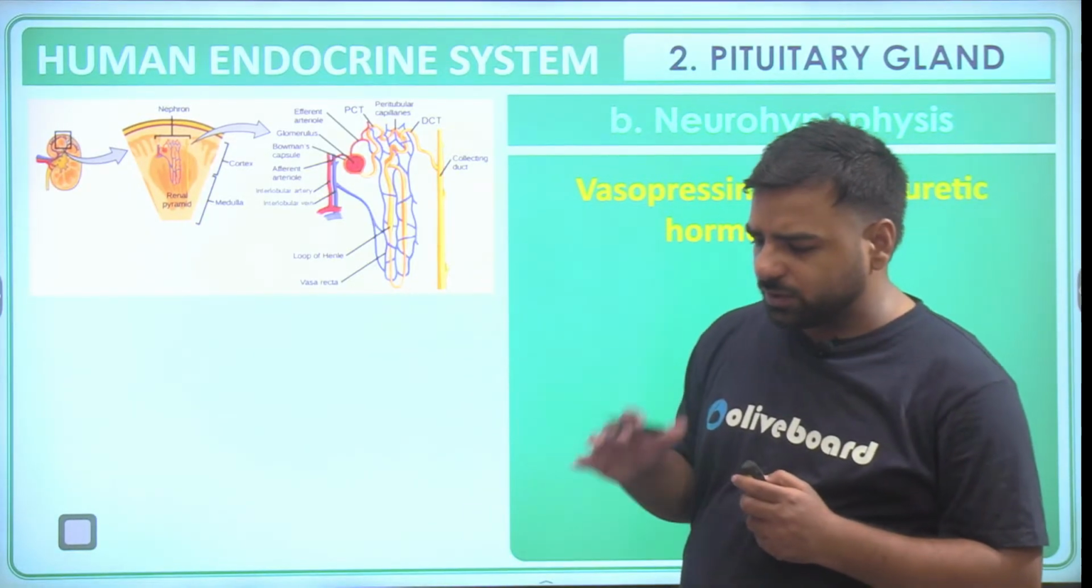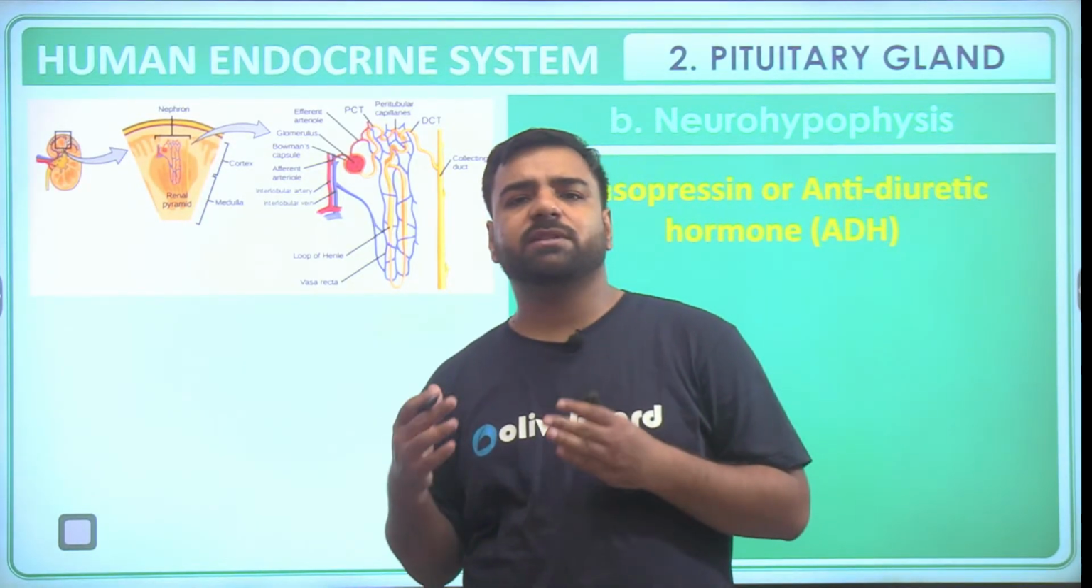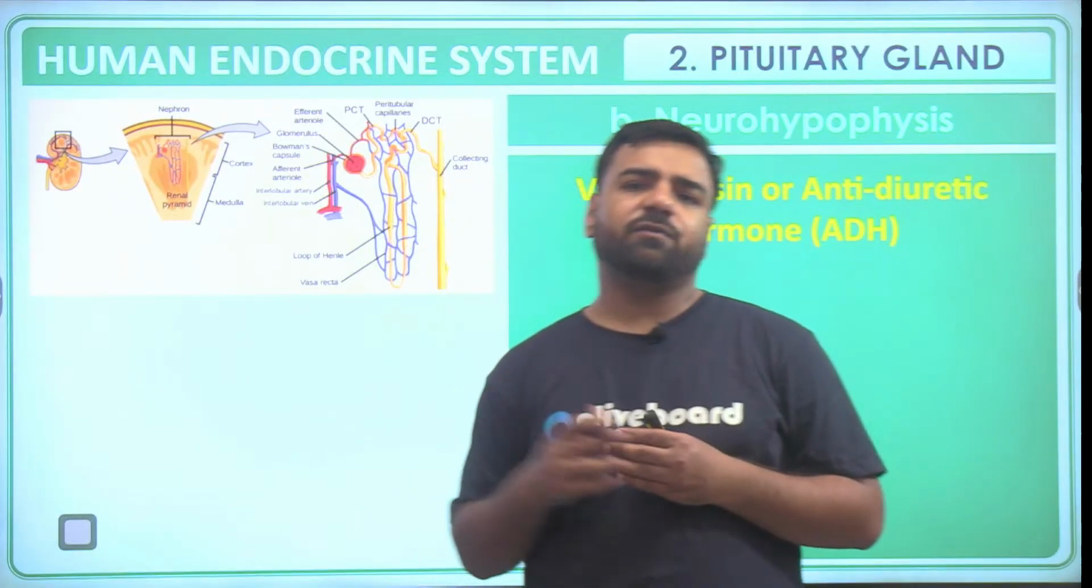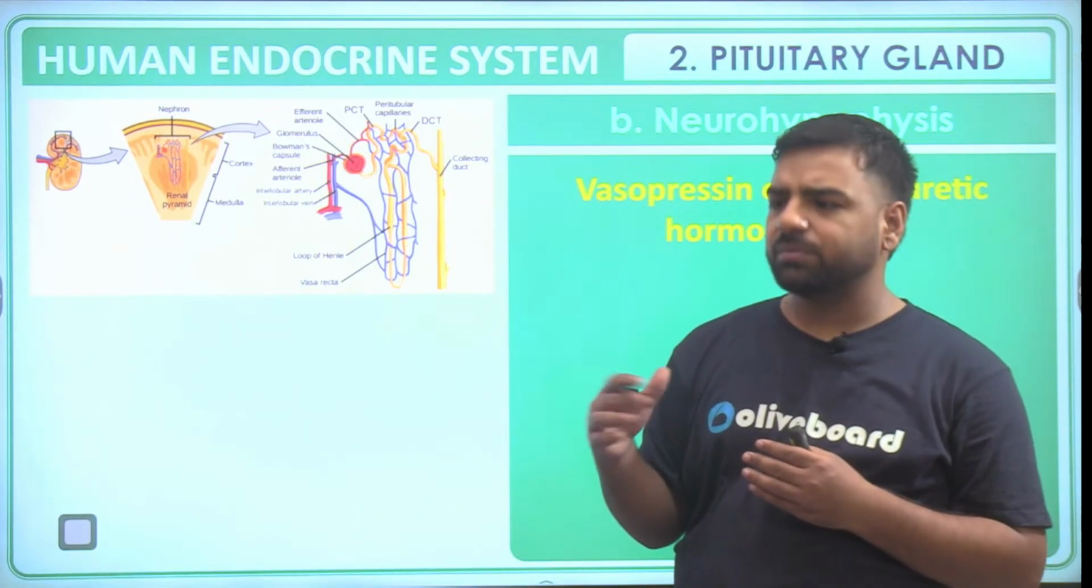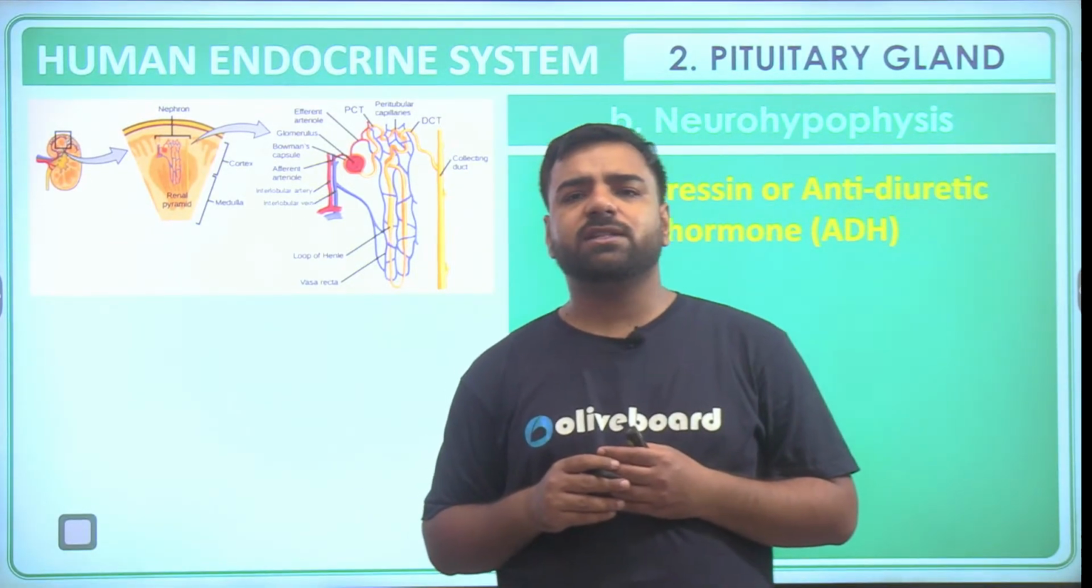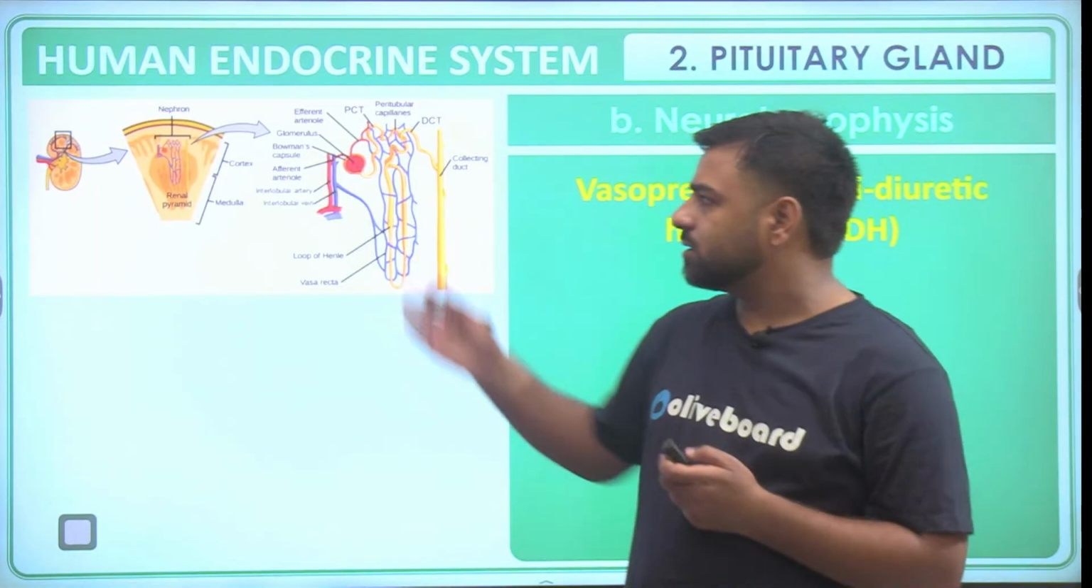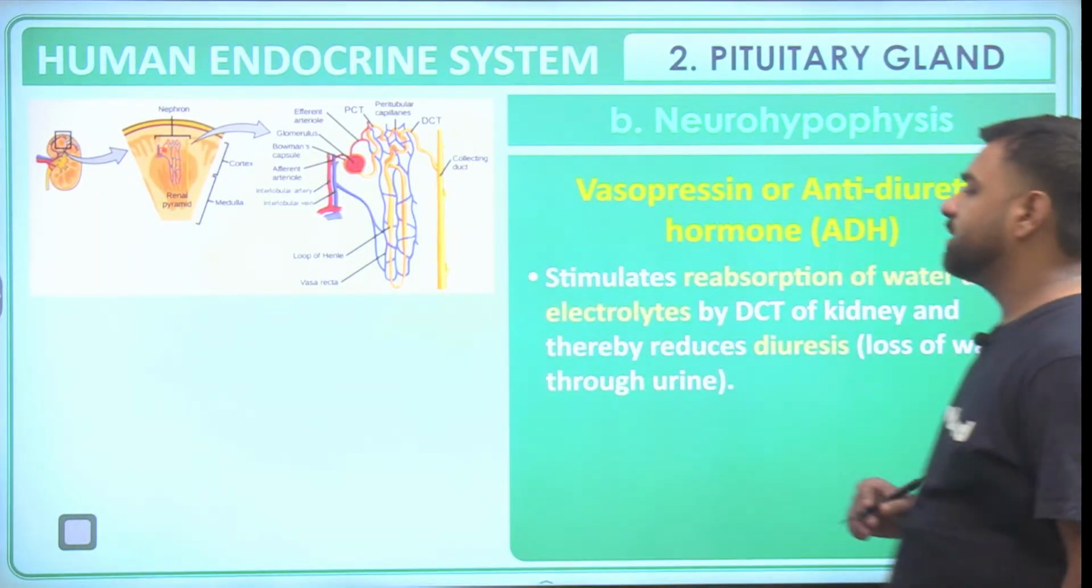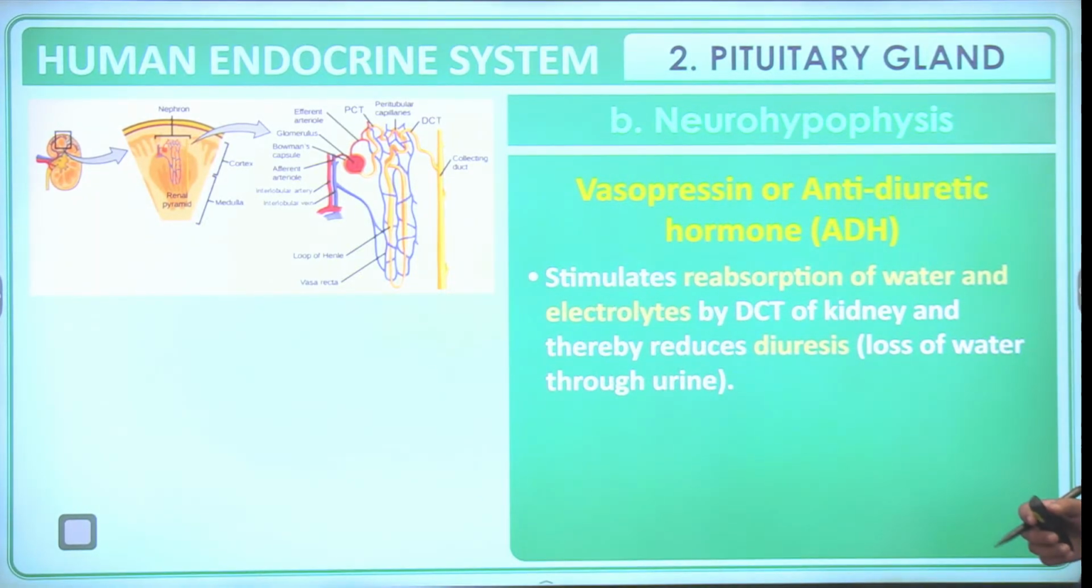So if I talk about the kidney, what is its basic functioning? Its basic functioning is the filtering of the blood. So when blood filtering is done, all the waste products are filtered out. So here it stimulates the reabsorption of water and electrolytes by the DCT of the kidney and thereby reduces the diuresis, that is the loss of water through urine.